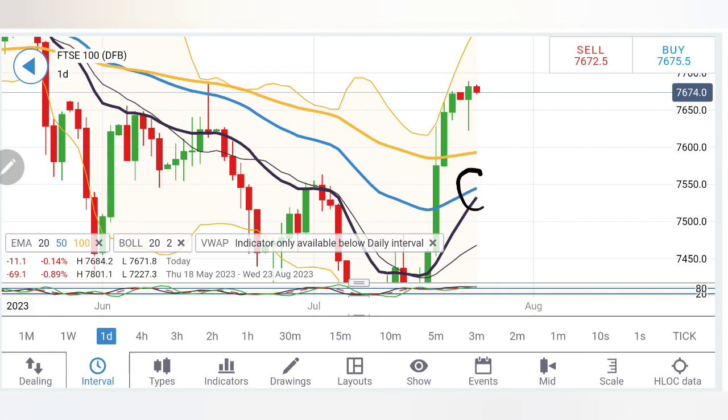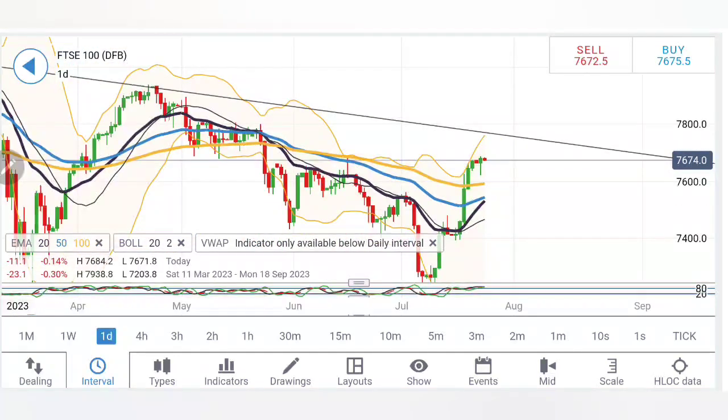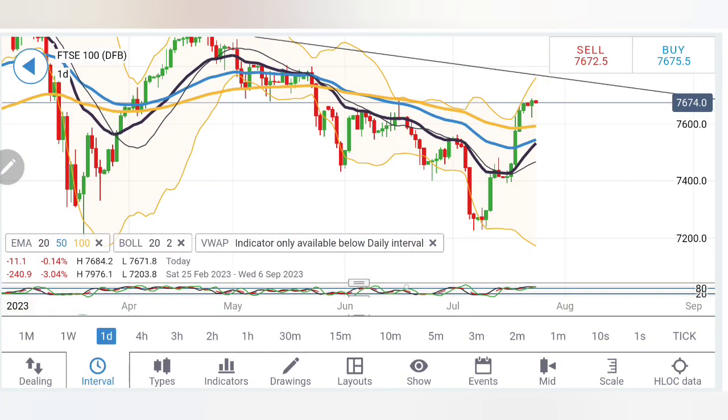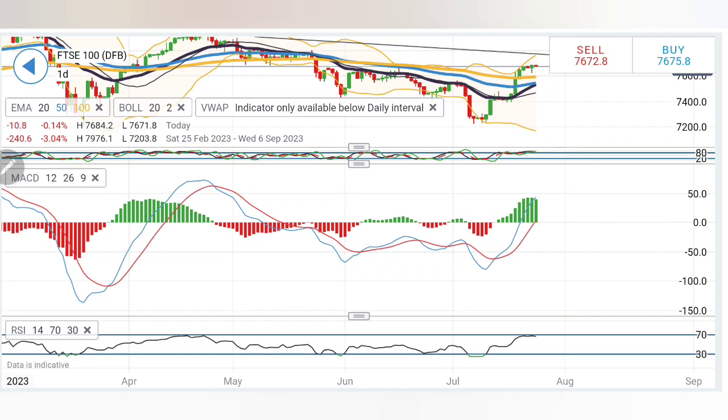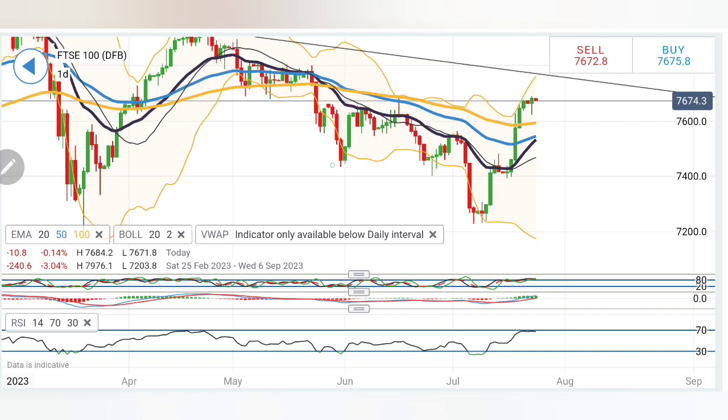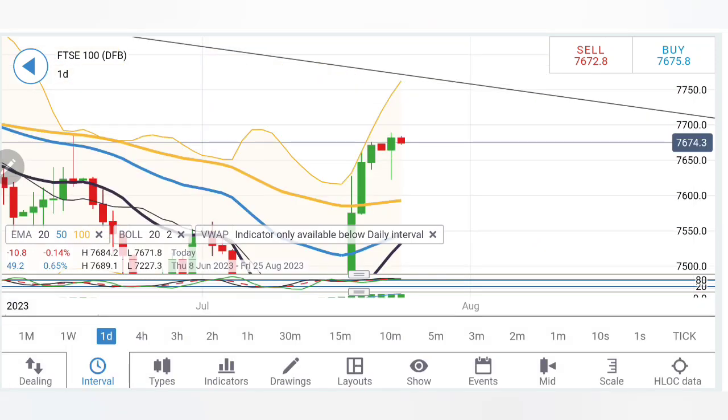Now look at this. The moving averages are now converging here. These were trading with extreme divergence. This is a bullish sign. If it crosses over here, FTSE 100 will again continue to rise from there. Stochastic is overbought. The MACD is divergent and bullish. The RSI is flat here. Considering this, I will recommend you to buy today at 7700 levels.